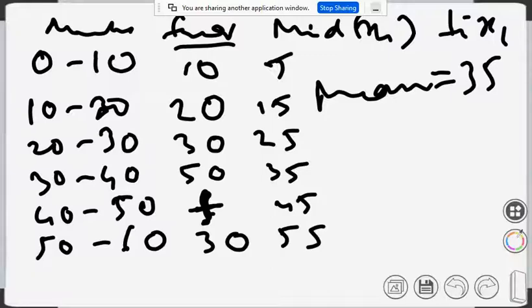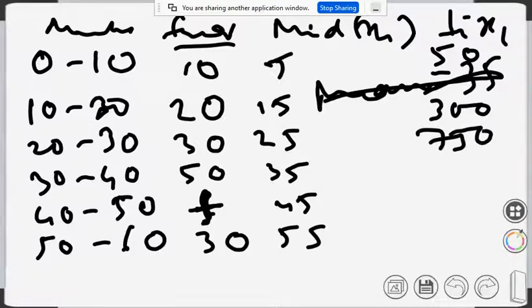Fi xi is 10 into 5 is 50, then 20 into 15 is 300, then 750, then 50 into 35 is